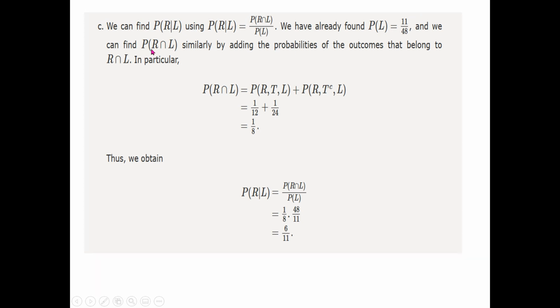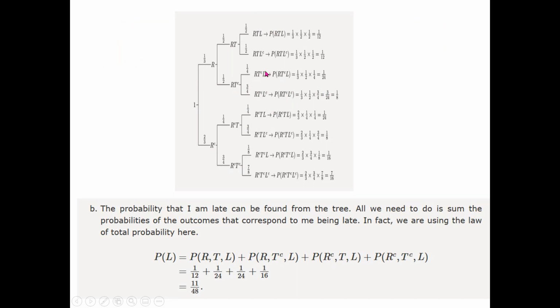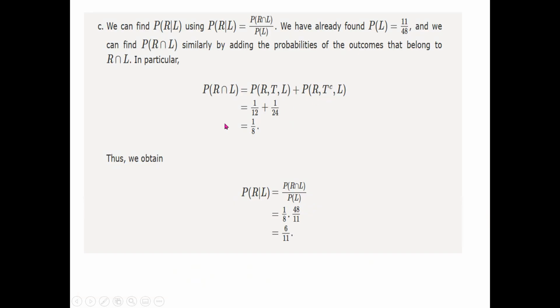We can easily find the probability of R and L, that is rainy and late, similarly, by adding the probability of outcomes that belong to R and L. We will go back to the tree diagram, and this time I'll add all the probabilities where we have R and L. You see R and L. So this part, similarly this part, R and L. So all the combinations where we have R and L, we will add those, and then we will find the required probability of R given L by using the formula that probability of R given L is equal to the probability of their intersection divided by the probability of being late.